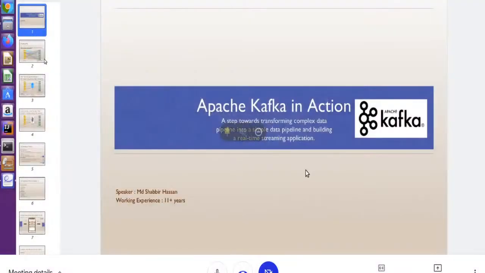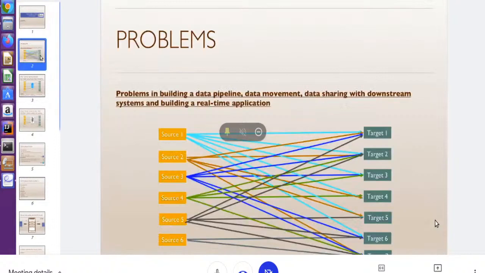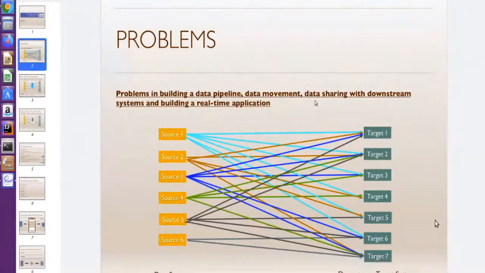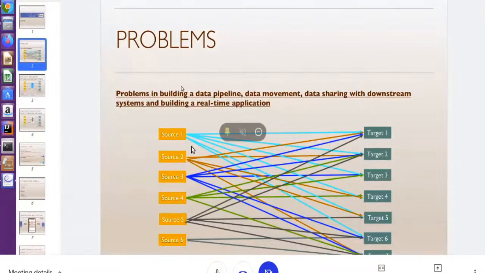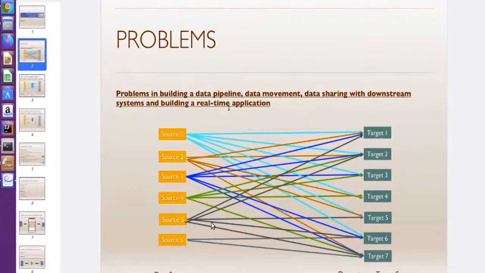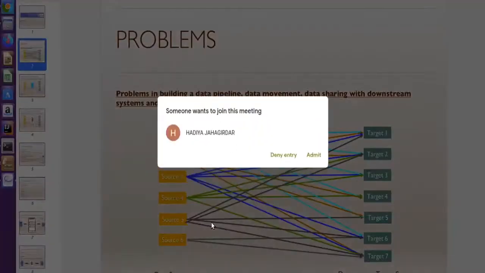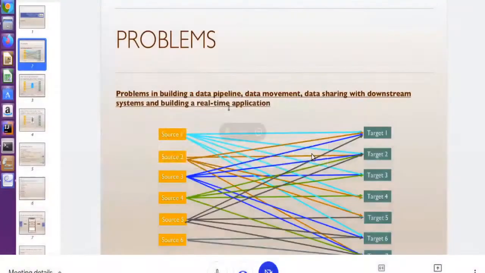The image itself shows these problems. The problem was in building a data pipeline, data movement, and data sharing with downstream systems, and there was a problem building real-time applications. Today the data is growing very fast. We have big data and a lot of data sources. We have to integrate with the target systems and share the data from source to target. This was a big issue, and we had to create a new pipeline from source to target.